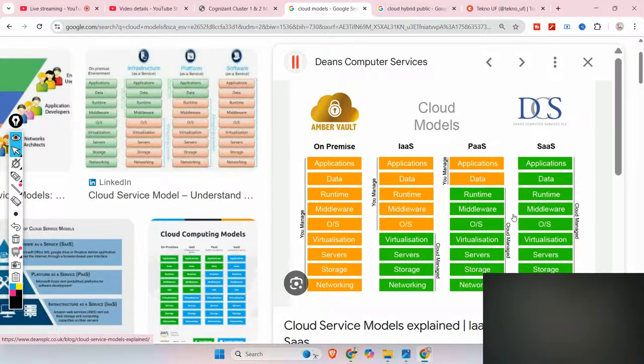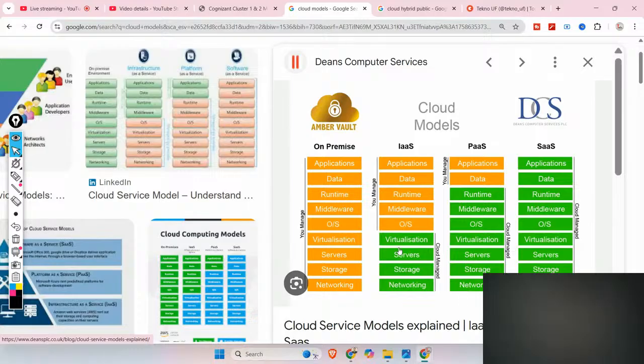They will ask you scenario-based questions. Let's say this figure is provided to you, and this will not be labeled IaaS. They will only write that you are handling applications, data, runtime, middleware, and operating systems, and the administrator is handling virtualization, server, storage, networking.